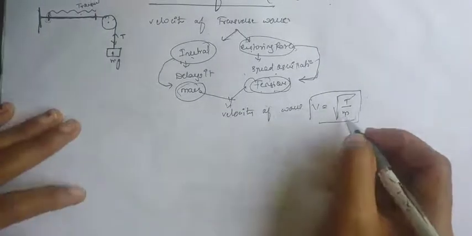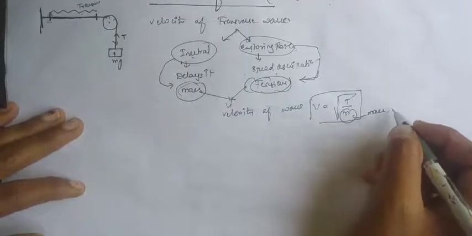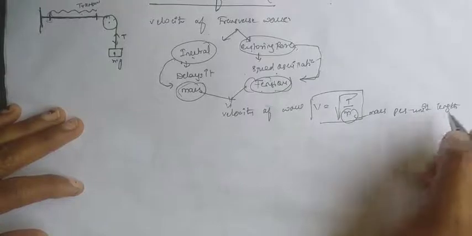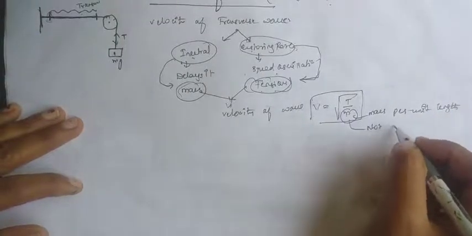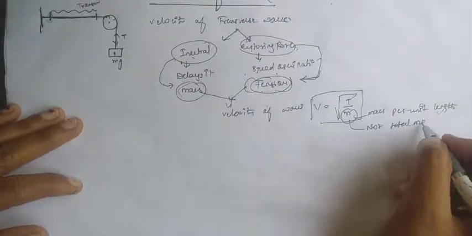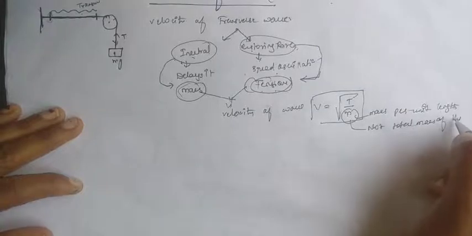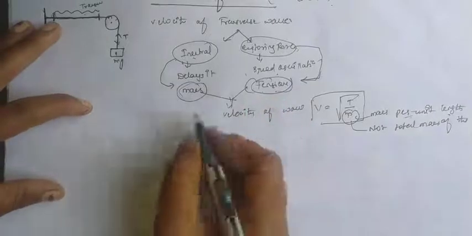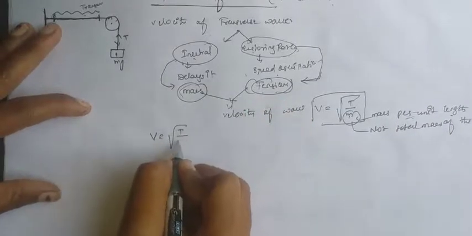This is mass per unit length, not the total mass of the string. So V equals under root T by M, where M is mass per unit length.